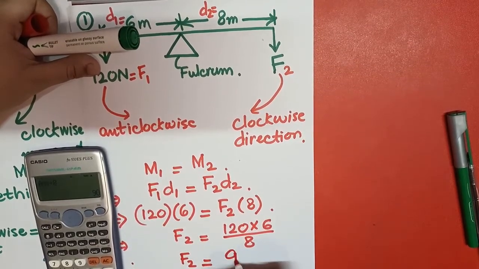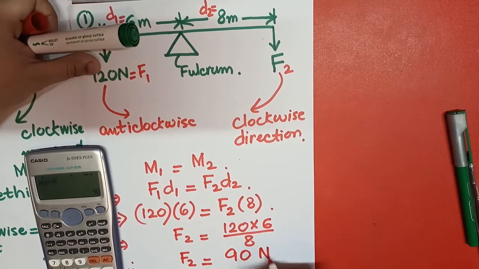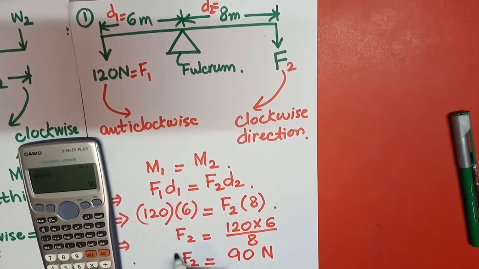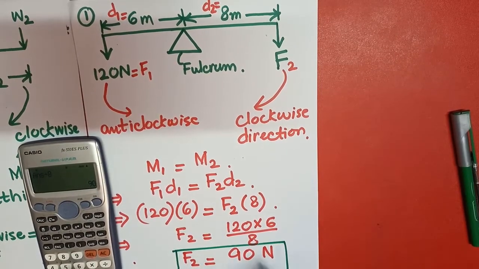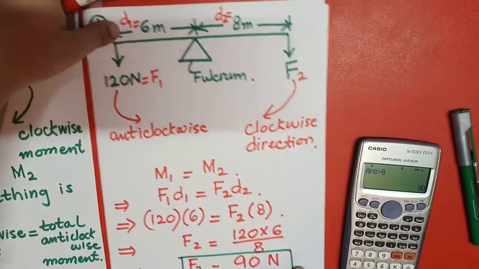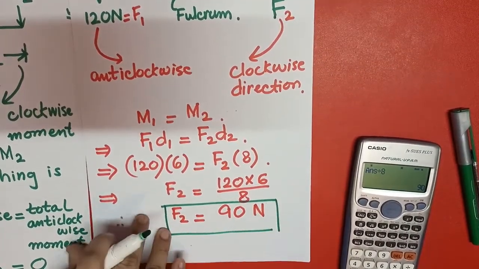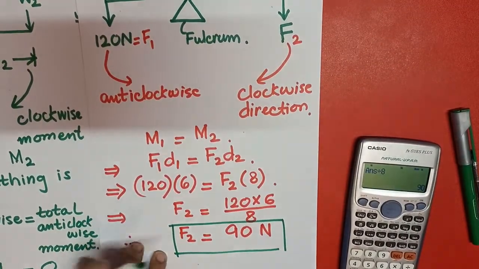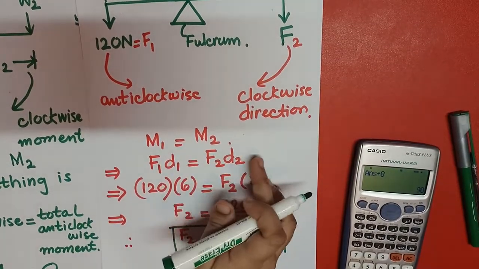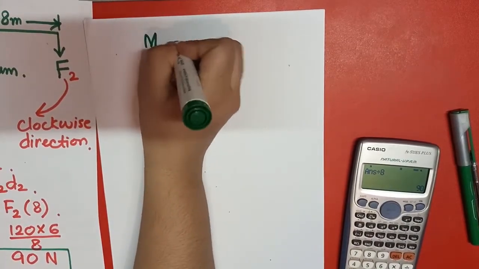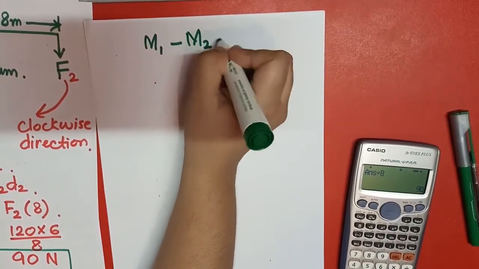So F2 comes out to be 90 Newton. So this will be the force of F2. This is the equilibrium. If I want to prove that M1 minus M2 comes out to be 0, how can I prove it? Look here. For example, I am writing M1 minus M2 equals 0.